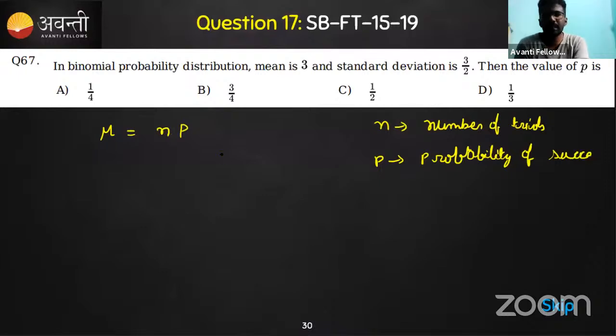So this is the expression, that's how the mean is given. So mean is nothing but n into p. Very simple one, isn't it?